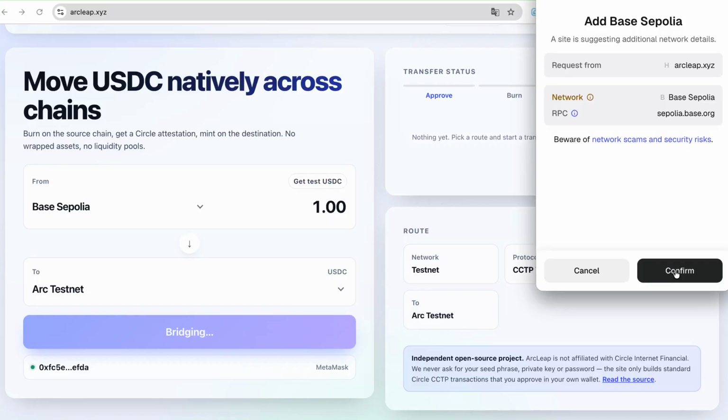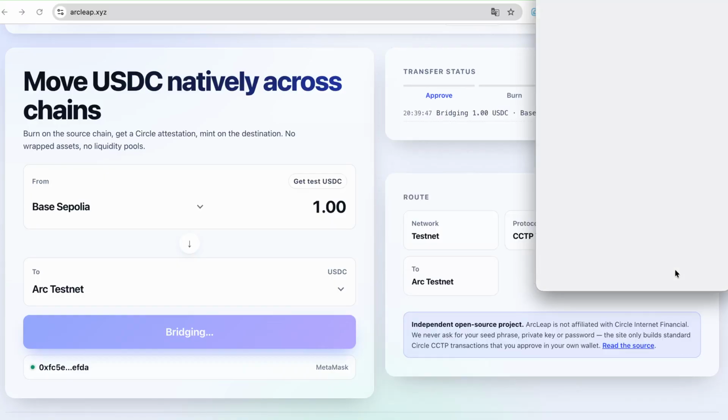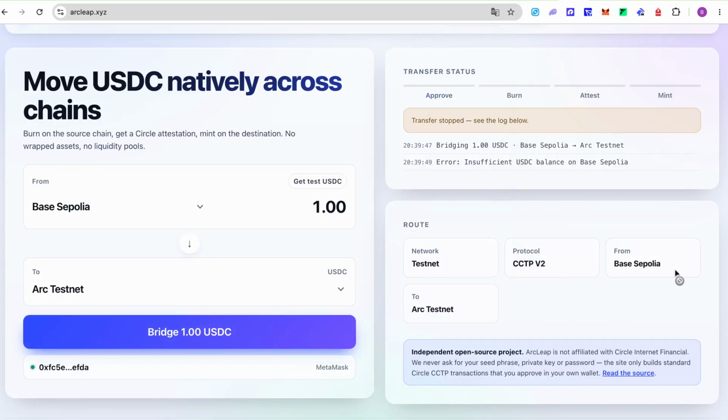This is deliberate. The most common way funds get stranded in a bridge is a step that fails halfway. A burn goes through and the mint never happens. So the app checks balances and gas on both chains, and the agent API returns the same warnings before a single transaction is built.